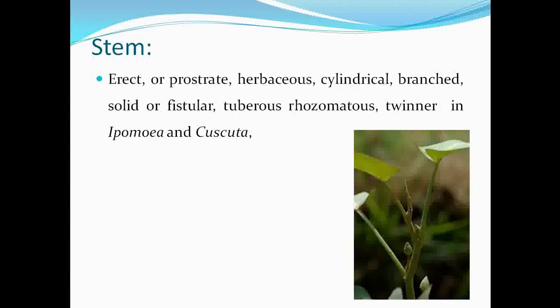Then moving to the next vegetative character, the stem. If you observe the stems under the family Convolvulaceae, basically they are erect. In some of the members, those which are aquatic, the stem is prostrate. Mostly the stem is herbaceous, not woody. Then the stem is cylindrical and branched, and it may be solid or fistular. In some of the members, basically Ipomoea batatas, they show the presence of a tuberous, rhizomatous stem.